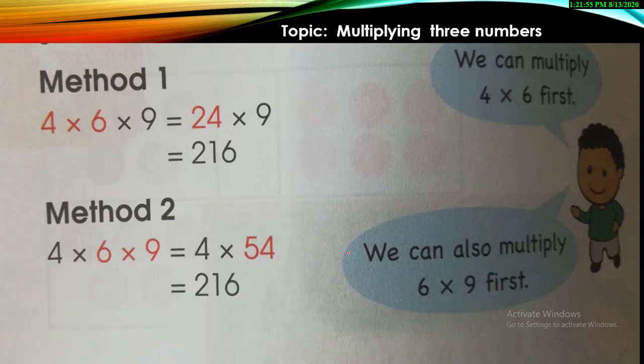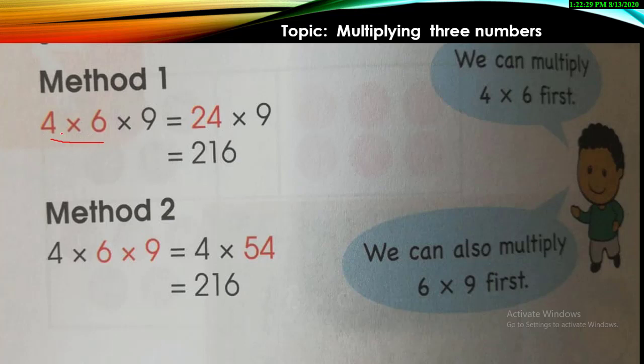This topic is just like multiplication, and its name is multiplying three numbers. You are going to learn how to multiply three numbers, and this is a very easy method. This form of question can be solved in two ways. It's totally up to you where you pair it up first, which two numbers you are going to multiply first.